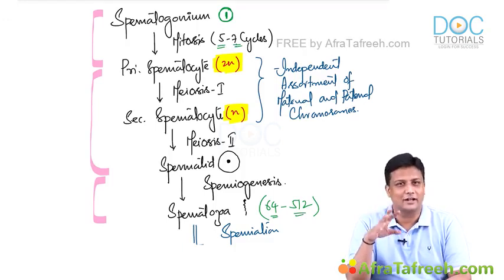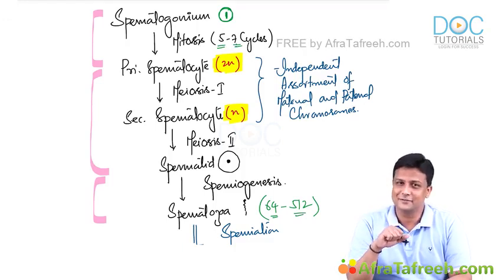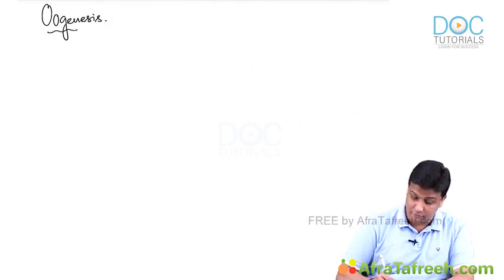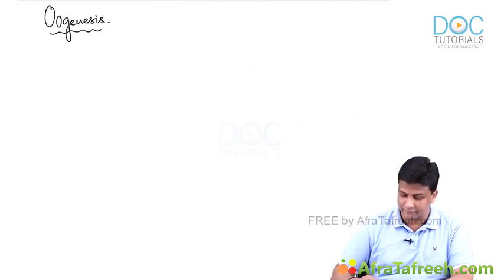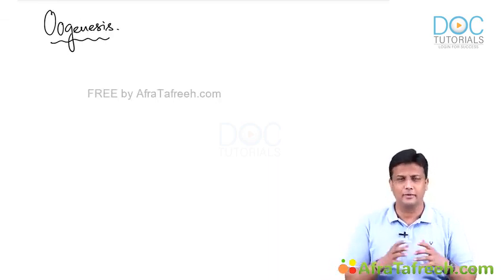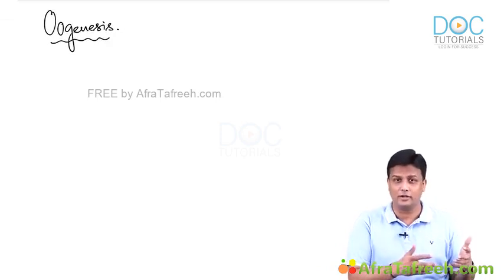Each and every point has been covered here in a crystal clear manner, guys. According to our planning, let's move on to oogenesis right now. So spermatogenesis is done. Let's move on to oogenesis. Now, when you're learning about oogenesis, guys, you got to be more careful. Why? Because in females, oogenesis begins during intrauterine life. In males, spermatogenesis begins at the time of puberty only, after birth.